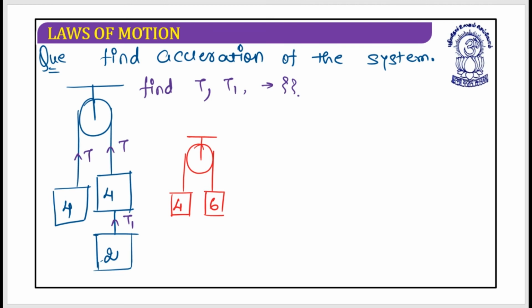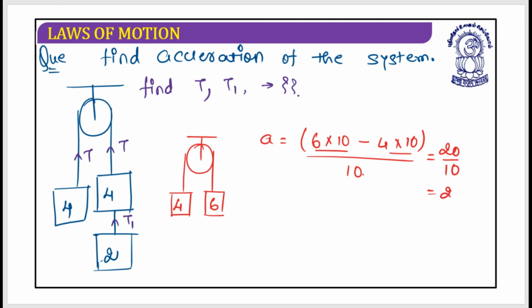If I want to find the acceleration, it is just the net pulling force divided by the total mass to be carried, which is 6 into 10 minus 4 into 10 divided by the total mass, 6 plus 4, which is 10. So this is 60 minus 40, which is 20 by 10, which should be 2 meter per second square. It is the acceleration of the system.